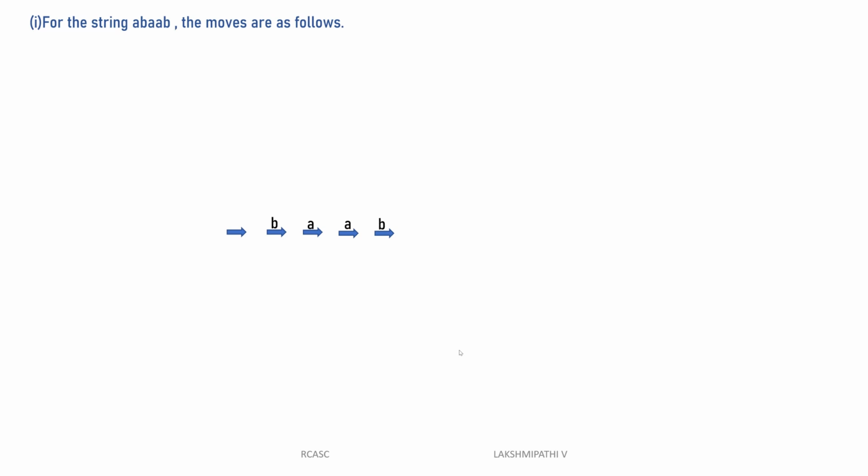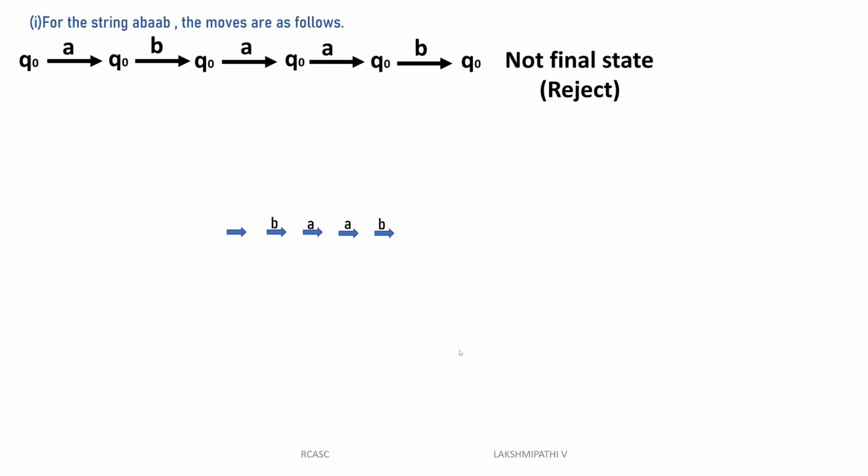Then we'll come to that. For the string AAB, the moves are as follows. For example, start with Q0. Q0 reads A, it will go to Q0. Q0 reads A, it will go to Q0. Q0 reads B, it will go to Q0. Then Q0 reads A, it will go to Q0. Then Q0 reads A, it will go to Q0. Q0 reads B, it will go to Q0 only. Then another one, Q0 reads C, it is not a final state, it will be rejected. But Q0 of A is Q1, then Q1 of B is Q2, no more moves, that will be rejected.